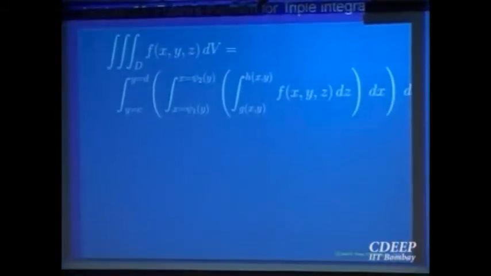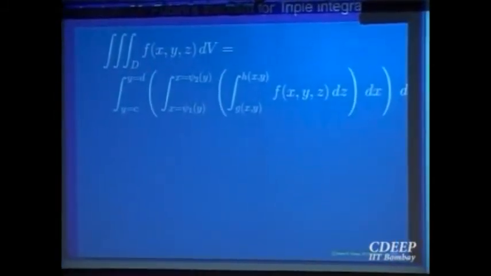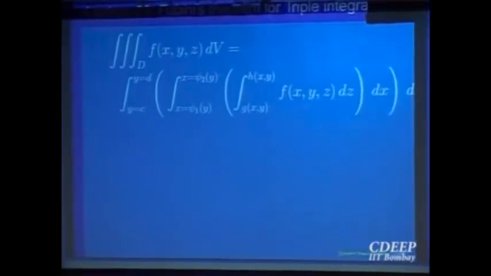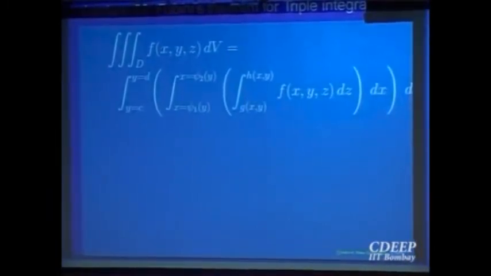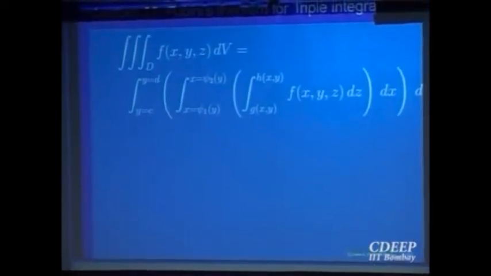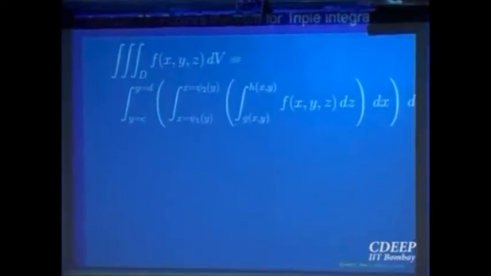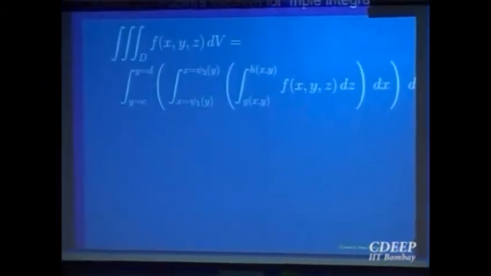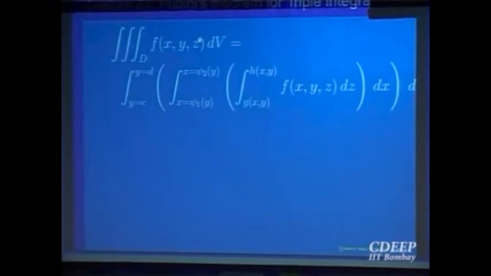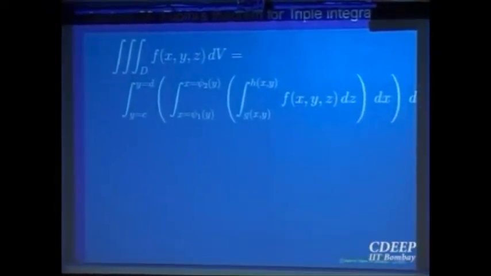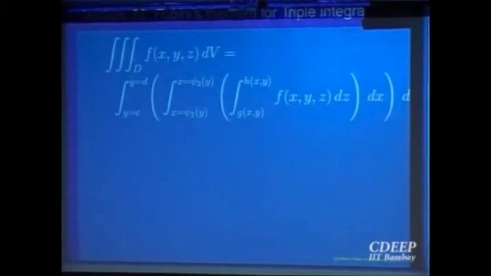Supposing your domain is also projectable onto the yz plane. If it is projectable onto the yz plane, then which coordinate will you be integrating first? Outside, the region will be R, which is in the yz plane, and you will be integrating with respect to the variable x. So you will again get two iterated integrals in that case. Similarly, if it is projectable onto the xz plane, you get two iterated integrals corresponding to that triple integral. So depending upon,